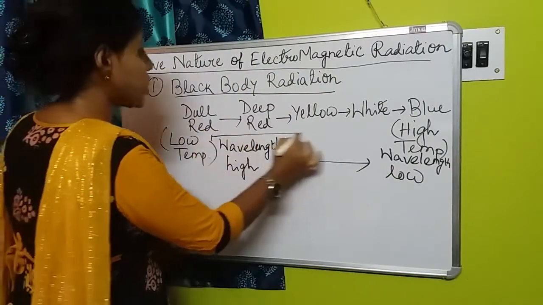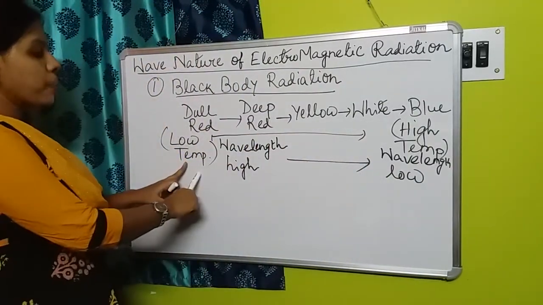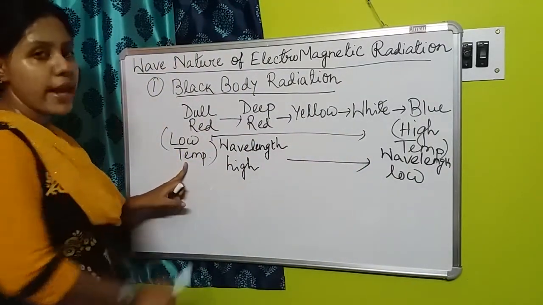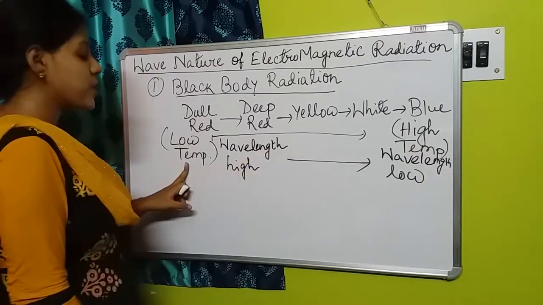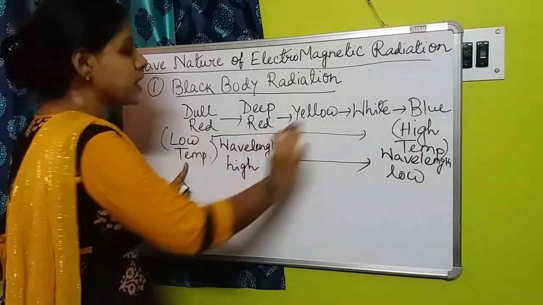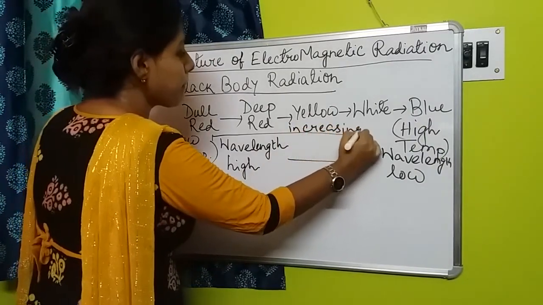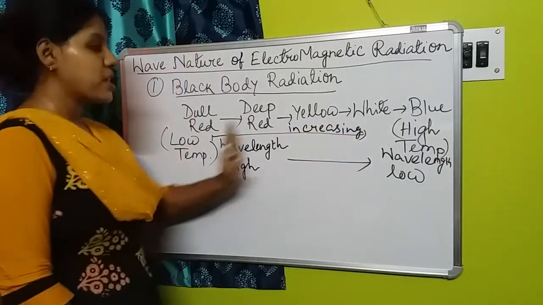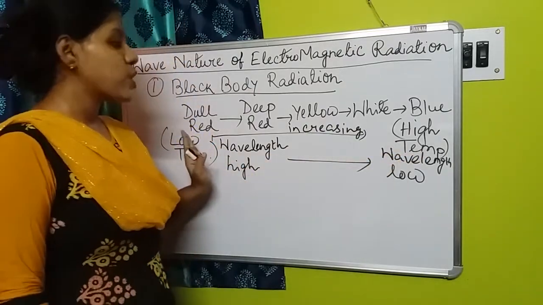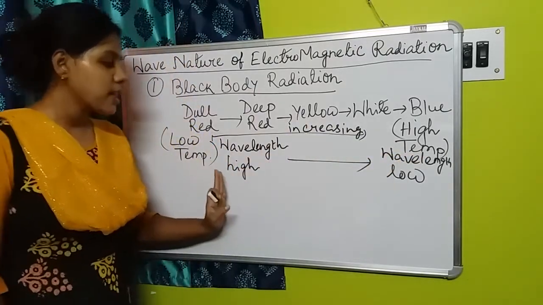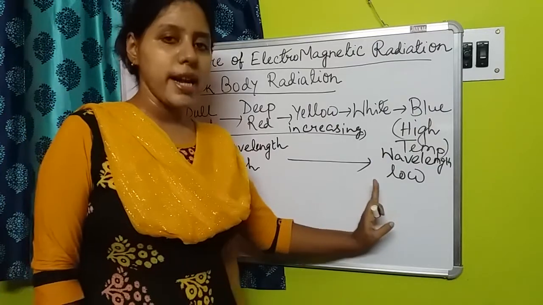So what can we conclude from here? What is the relation of wavelength with the temperature? As we are increasing from the lowest temperature to the highest temperature, the wavelength goes on decreasing.